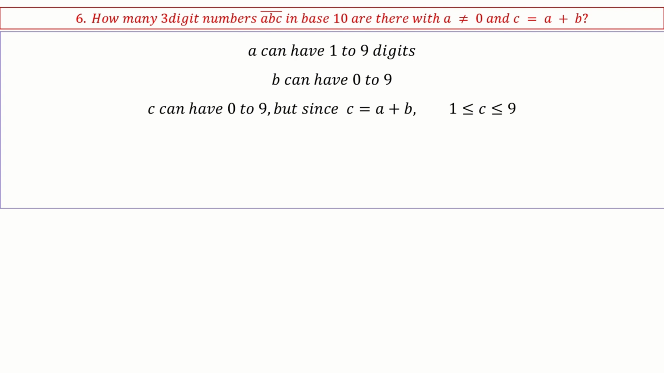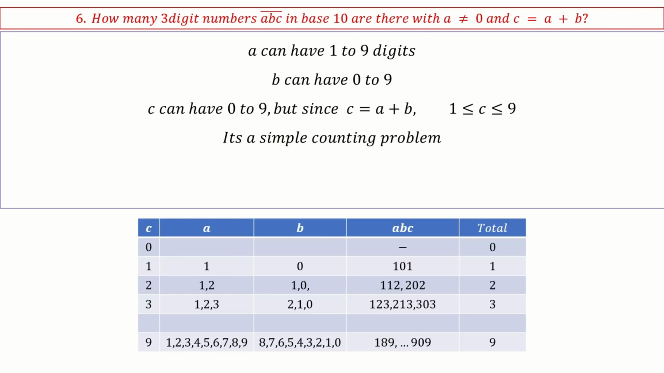but since C is equal to A plus B and A's minimum value is 1, correct? So C also has to be between 1 and 9. Now once you know these three conditions, it is a very simple counting problem. Just look for repetition so that you need not count everything. If C equals 0, we will ignore it. If C equals 1, A can be 1, B can be 0. That's it, there is no other option because A's minimum value is 1. So the number formed is 101, and there is only one number which can be formed.